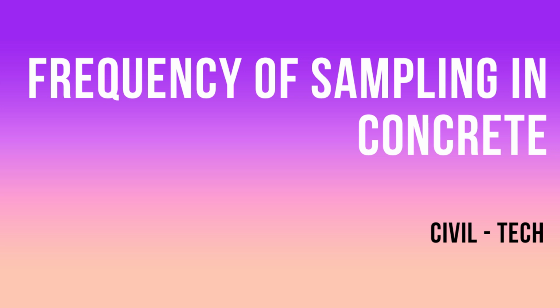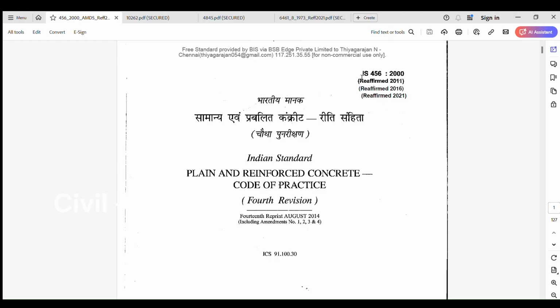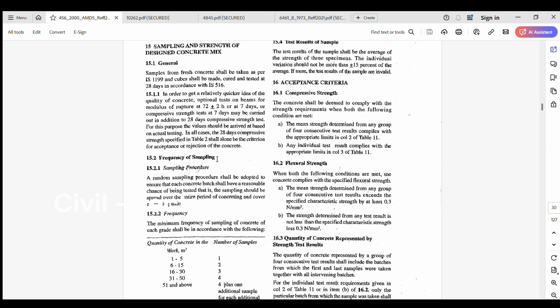Hi everyone. Today we are going to see about the frequency of sampling in concreting. We can refer to IS 456-2000, reaffirmed 2021. Frequency of sampling is mentioned here.